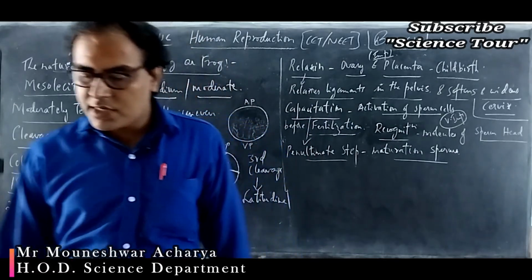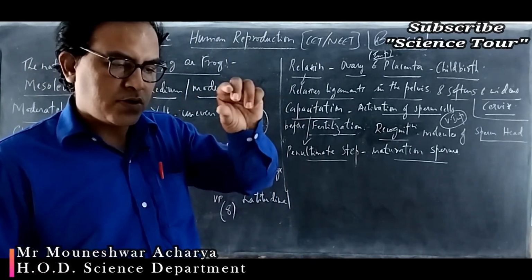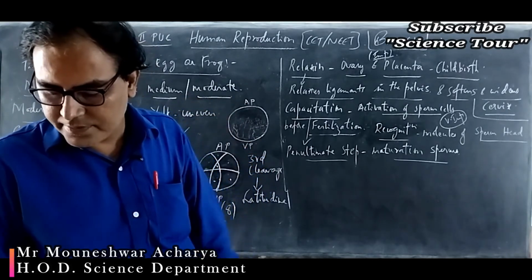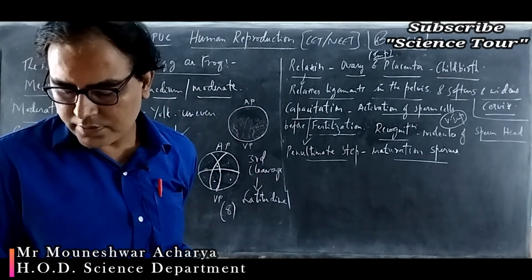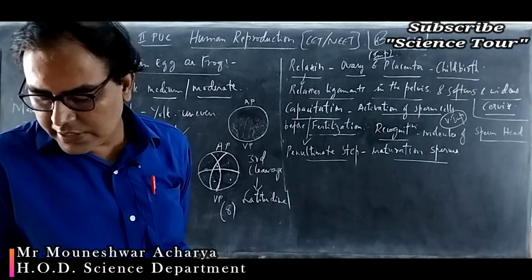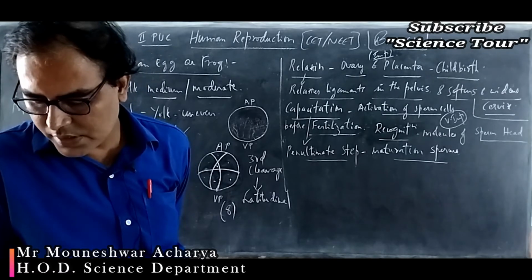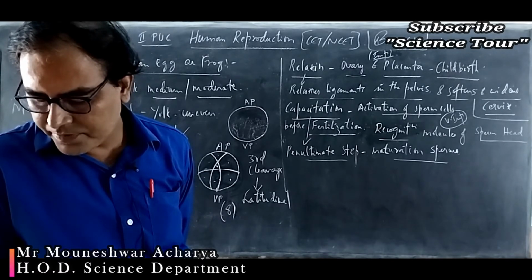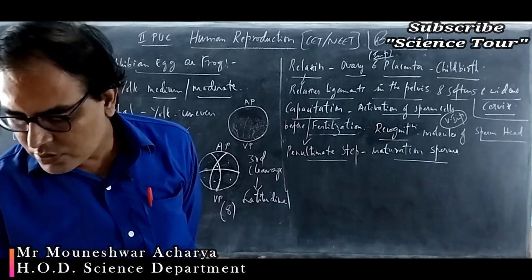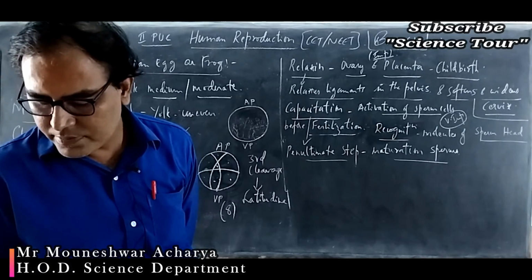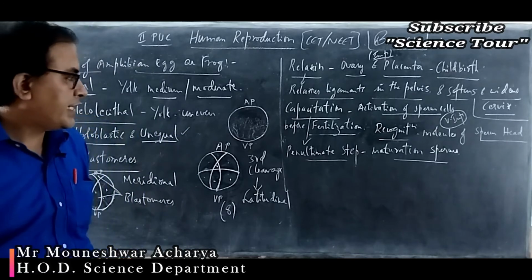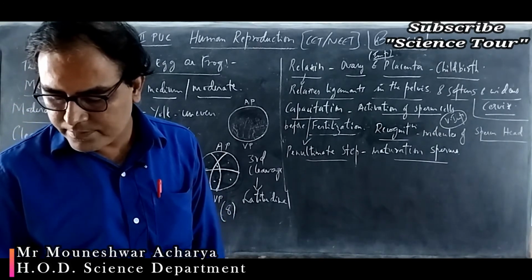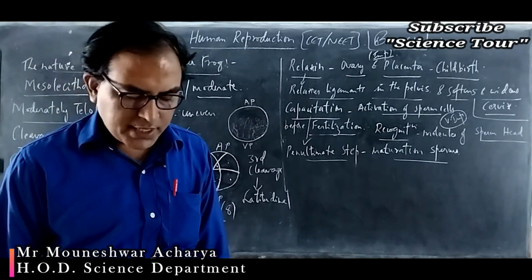Whatever the molecules are present on the outer surface of the head, they have to be recognized by the egg. So that is capacitation for you. It is the penultimate step and it is required to render them competent to fertilize the oocyte. This step is a biochemical event.